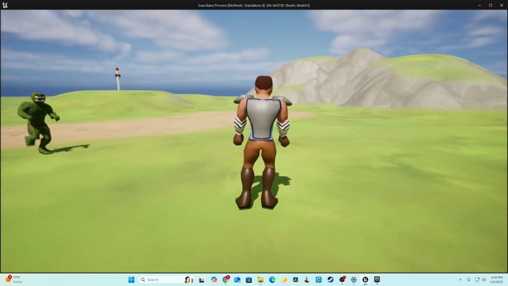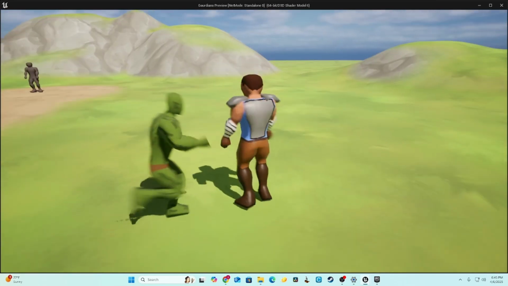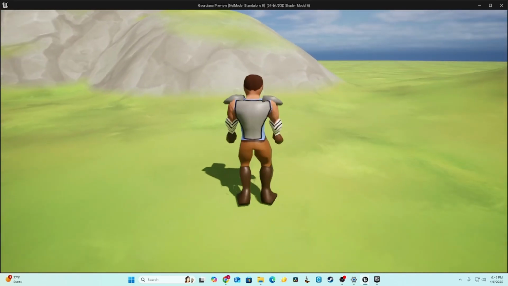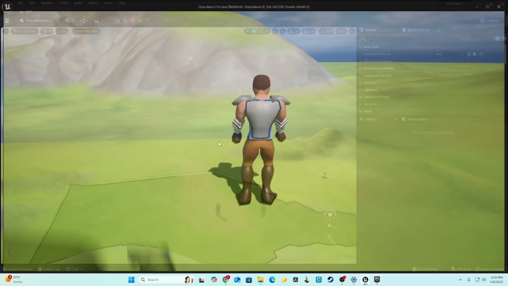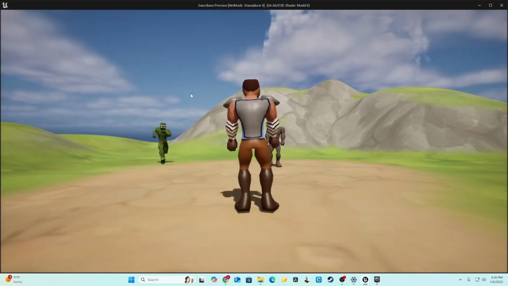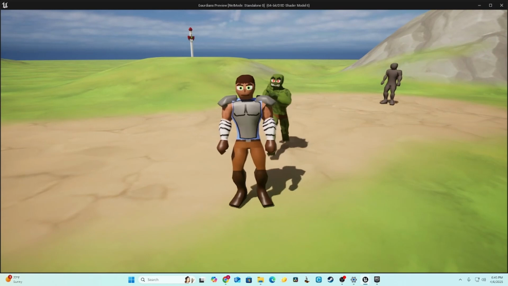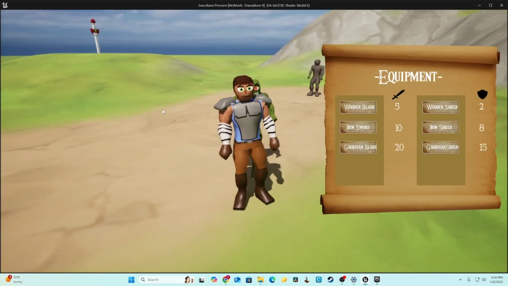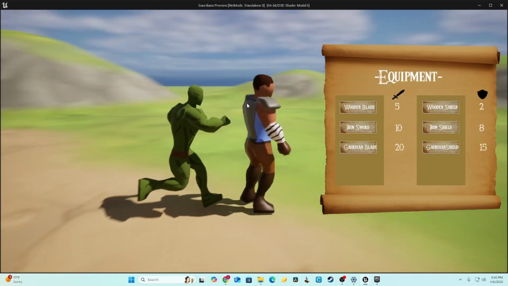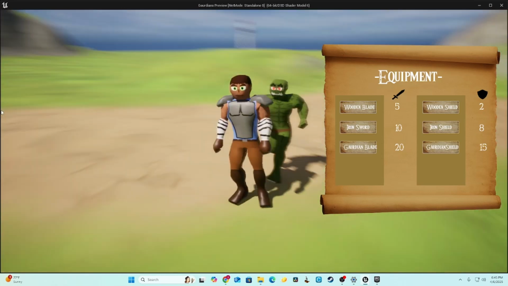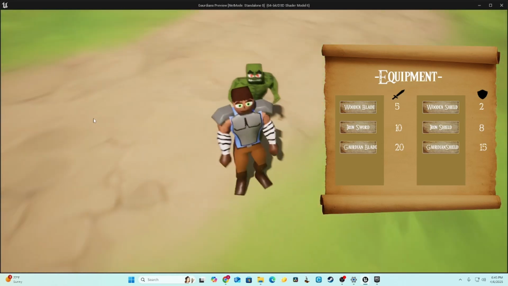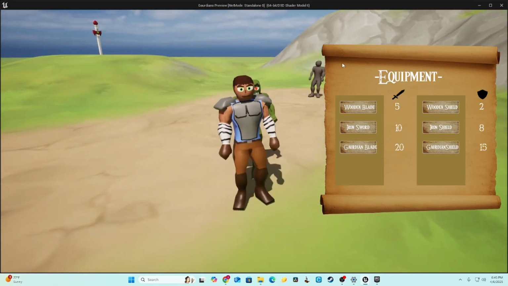And then I think if I click one of these buttons, there should be an inventory. Where is it? Let's see here. One. Shoot, that's not the right one. Click tab. No. It's been a little while, pardon me. Okay. So U opens my equipment menu and it pauses the game. Has this cool little effect right here. And as you can see here, I got my wooden blade, my wooden shield, iron sword, guardian blade, guardian shield.